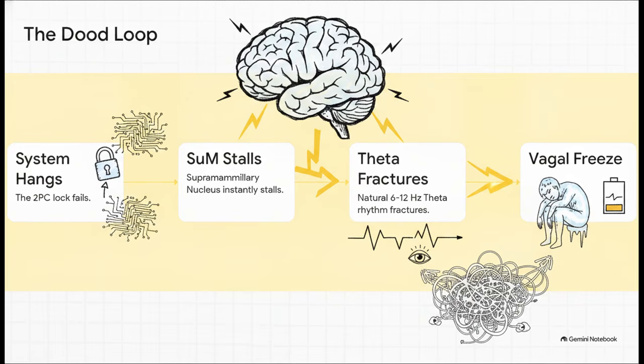Instantly, your brain's supramammillary nucleus stalls out. Your natural 6 to 12 Hz theta rhythm fractures. This sends your prefrontal networks plunging into a paralyzing, metabolically exhausting dorsal-vagal freeze, commonly called the dude loop. You're left wasting finite energy building this exhausting linguistic scaffolding, wiggling prepositions like n, mar, nar, just to justify your existence, while your local orexin and dopamine transients completely flatline in total isolation.